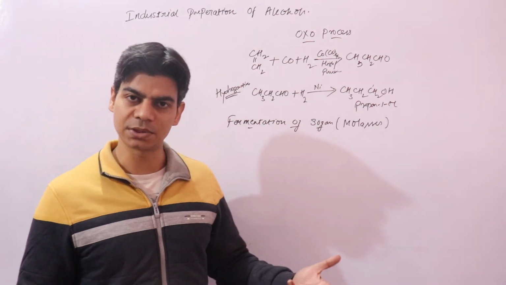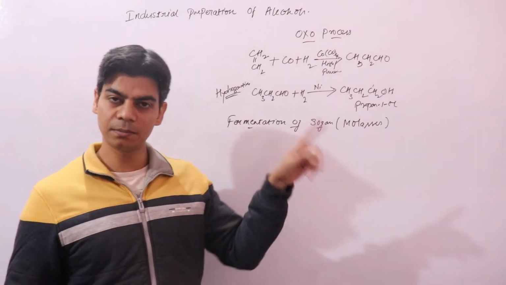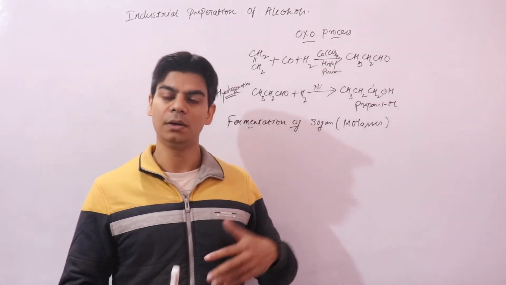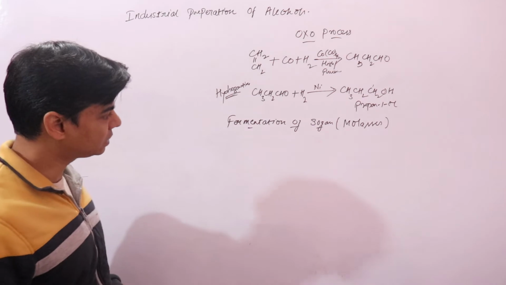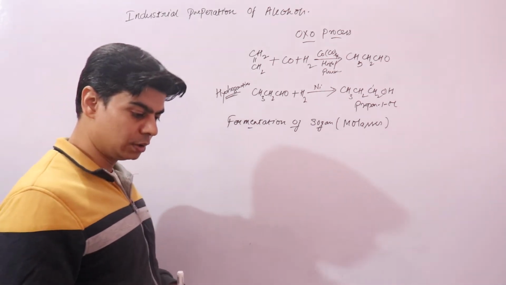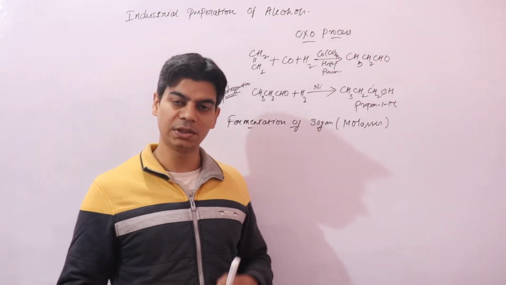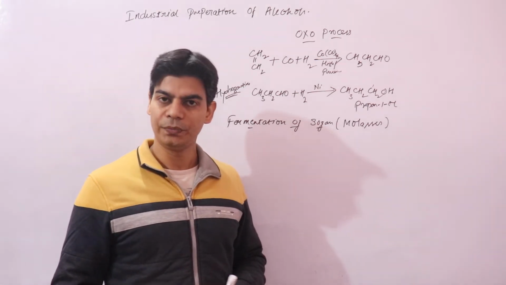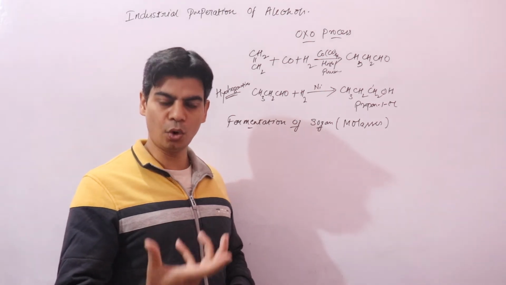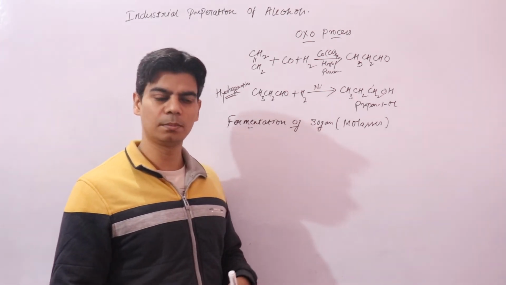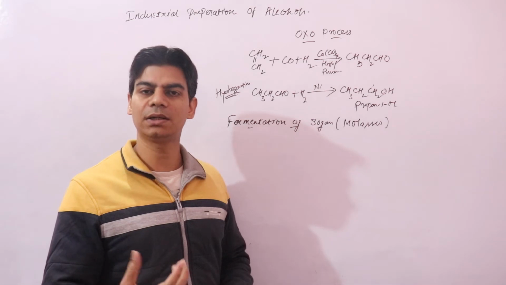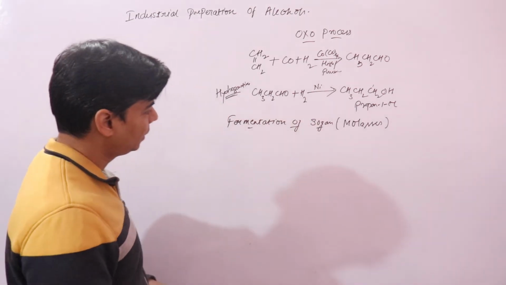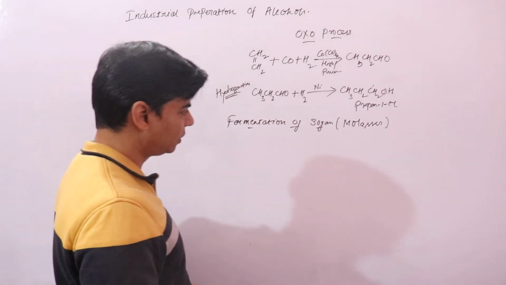Yeast contains enzymes that will break down bigger sugar molecules into smaller ones, and then further they will react to form alcohol. Let's look into it. Then we also need to distillate, to increase the concentration of alcohol. And there is another way, which is to make alcohol from substances that contain starch, like potatoes, wheat, barley. We'll discuss that later. So let's first see fermentation.